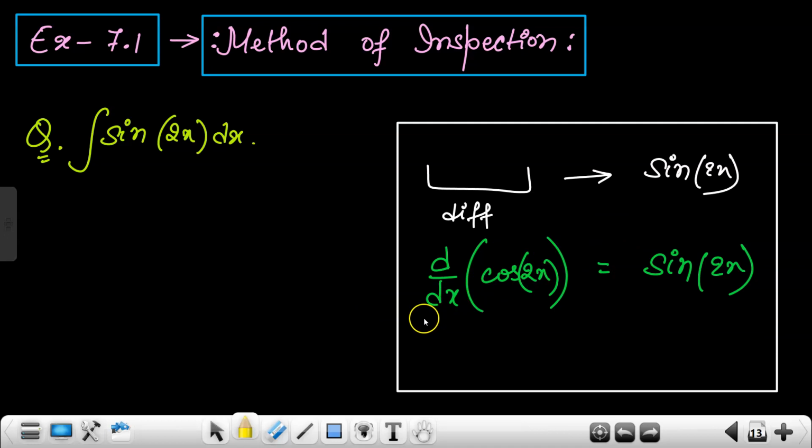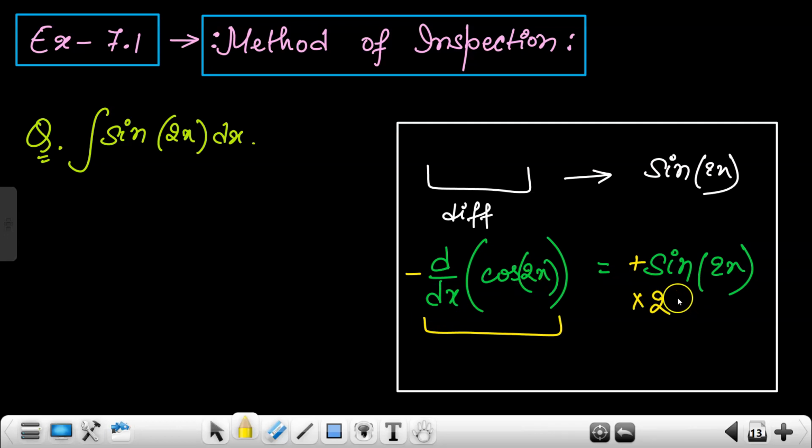So if we do d dx of cos 2x, we will get a minus sign here. So we need to make this minus sign a positive one. For that, we need to put a minus sign here, so it will be positive. Yes or no? Now see, the differentiation of cos 2x will again give a 2 here, right? It will give a 2 here by chain rule. So you need to eliminate this 2 also.